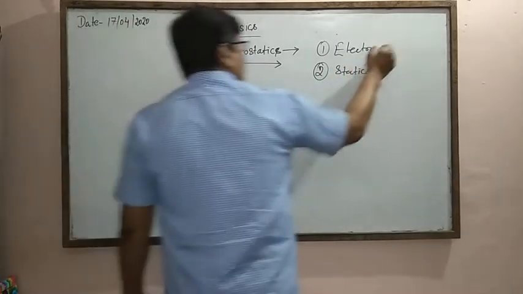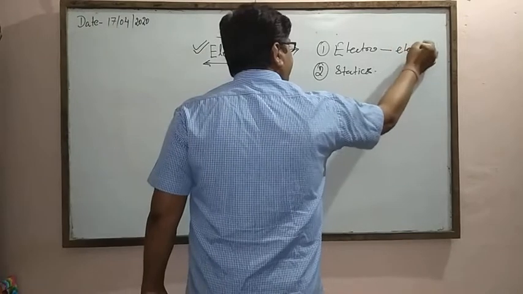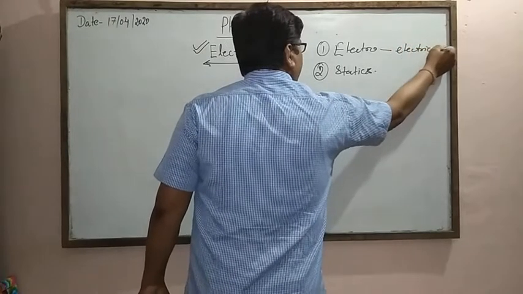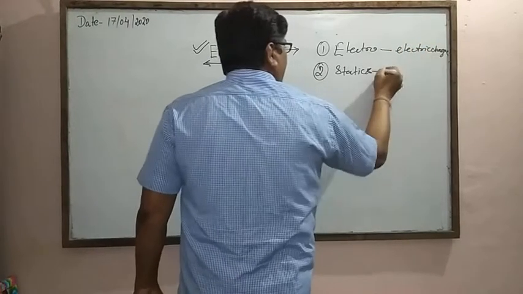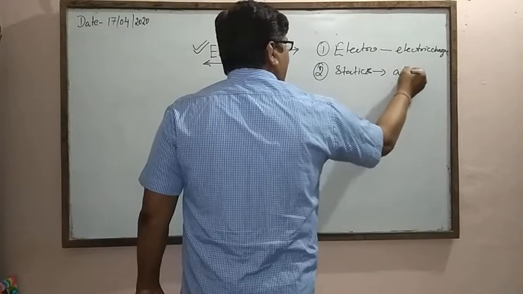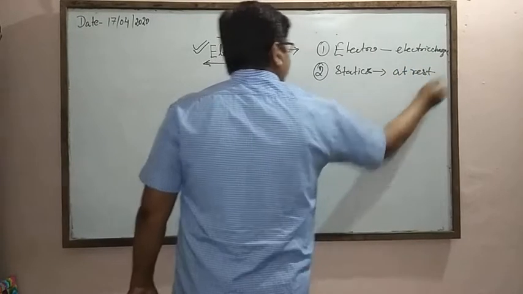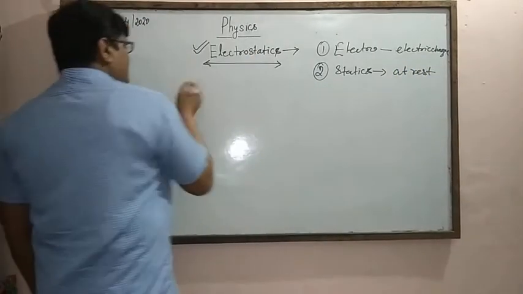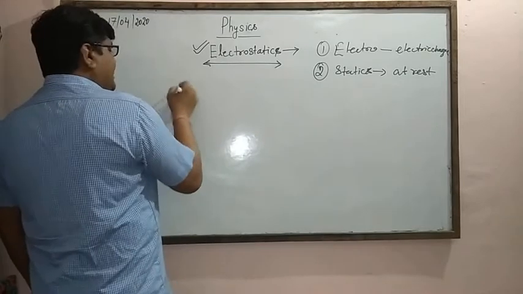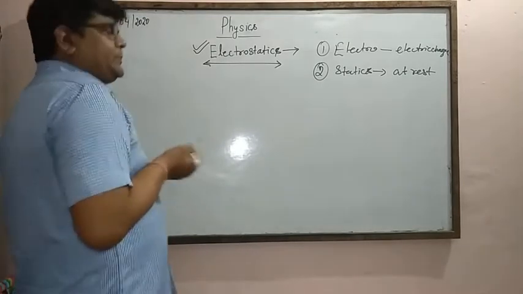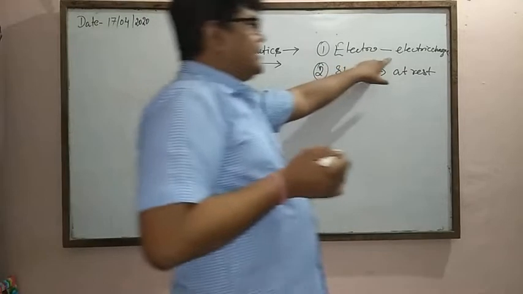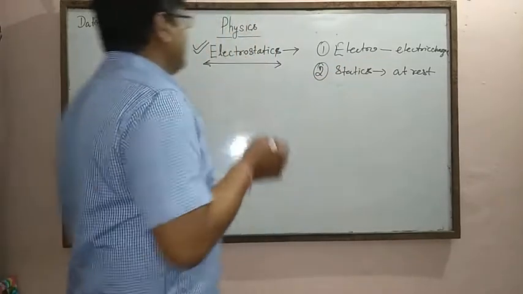Electro means electric charge and static means at rest. So electrostatics is the study of electric charge at rest.